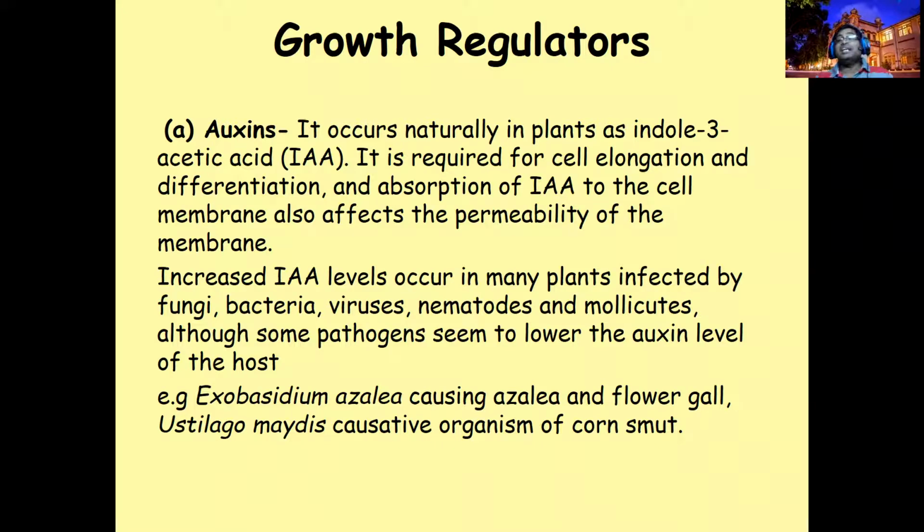Right? So what will happen if a certain invading pathogen, for example Exobasidium or Ustilago, these Basidiomycota groups, is attacking? Ustilago causes smut, and Exobasidium causes gall. If the auxin is higher, if the pathogen is producing more auxin or inducing the plant to produce more auxin, certain cells will enlarge and proliferate.